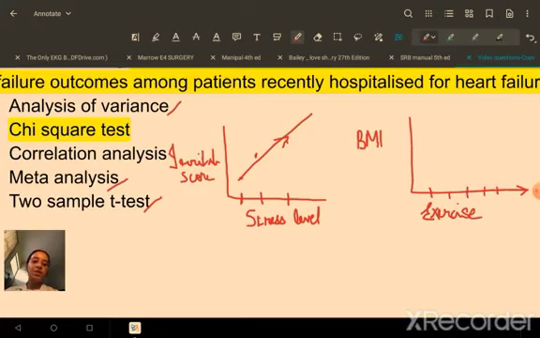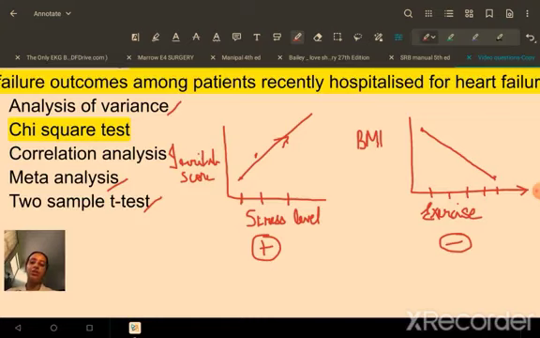If I'm exercising very little, my BMI will be quite high. So this is a negative relation between BMI and exercise. It's an inverse relation, they're inversely proportional to each other, and this is a negative correlation. So the first one was a positive correlation, and the second one shows a negative correlation.